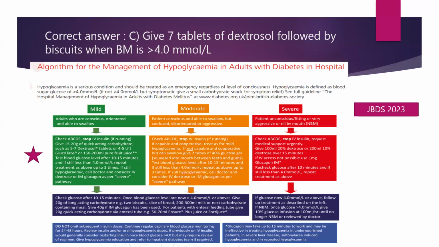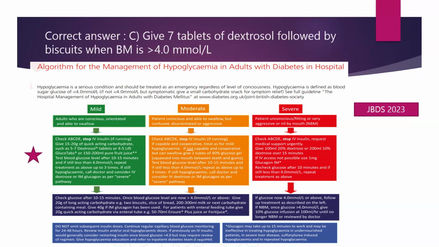So in mild cases of hypoglycemia, like our patient, those are adults who are conscious, oriented, and able to swallow. In this case scenario, when the blood glucose is below 4, check the ABCD first, stop IV insulin infusion if running, give 15 to 20 gram of quick-acting carbohydrate, such as 5 to 7 Dextrosol tablets, which was the answer in this question, or 4 to 5 Lift Glucotabs, or 150 to 200 ml of pure fruit juice. Again, we test the blood glucose after 10 to 15 minutes, and if it is still less than 4 millimole per liter, repeat the treatment above. This can be done up to 3 times.